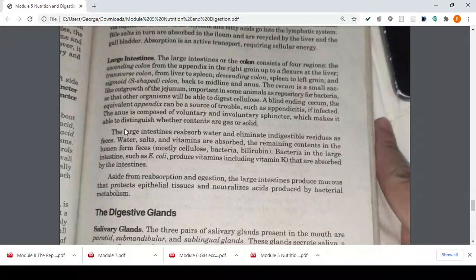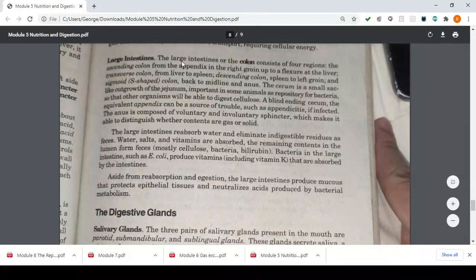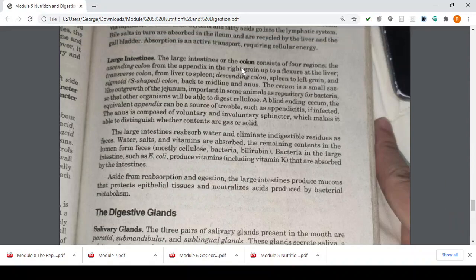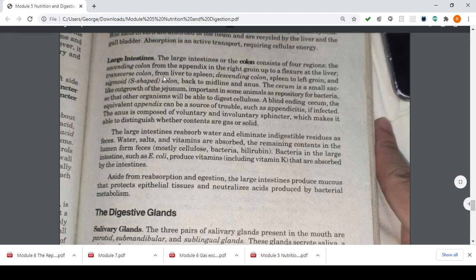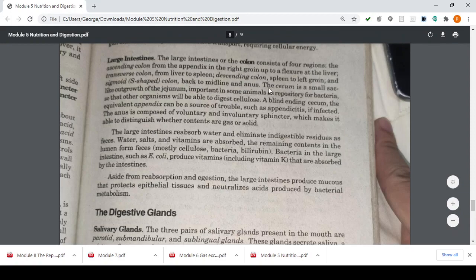So now that we know kung ano ang ato na small intestine, kids, we will now go into your large intestines. The large intestines naman natin, kids, or the colon, again, other name for your large intestine is your colon. Consists of 4 regions. The ascending colon from the appendix in the right groin up to the flexure of the liver. The transverse colon from liver to spine. Descending colon naman from your spine to your left groin, and your sigmoid S-shape ni siya, kids, colon back to the midline and anus.